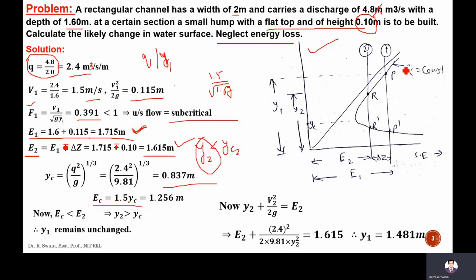This is the E1, which is 1.715. The delta Z is 0.1.